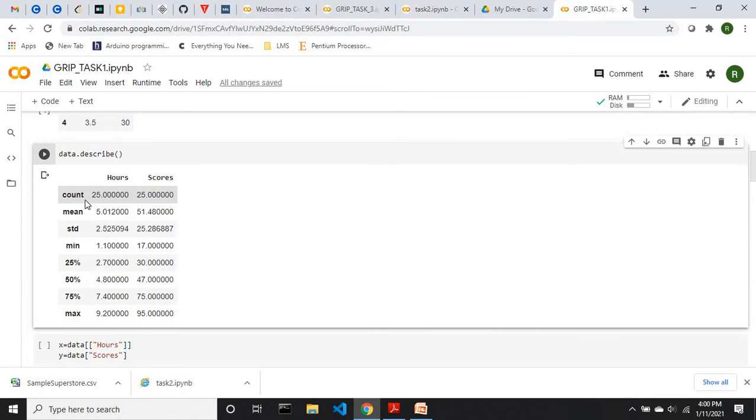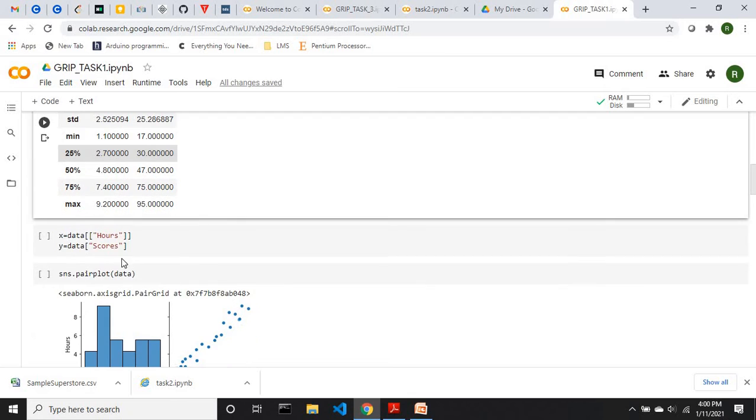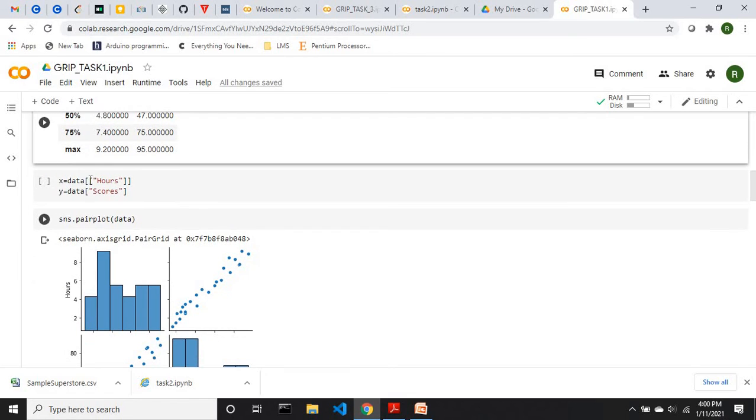Basically it has 25 rows, and what is its mean? All this is mentioned in the description. Okay, now let's move forward. I am going to take a variable x in which I have taken the number of hours studied by a student, and y I have taken the scores, because I am going to predict the scores. Just to give it a good notation, I have used x and y.